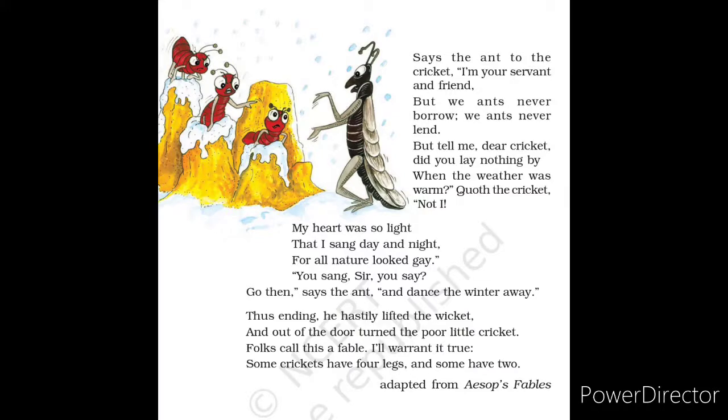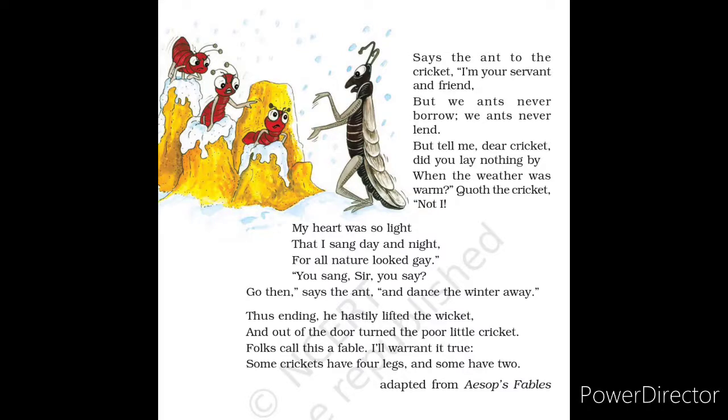Hearing this, the ant told him that now he should spend the winter singing and dancing too. The ant tells the cricket that there's no point crying over spilt milk. So this was the sixth stanza and its explanation.